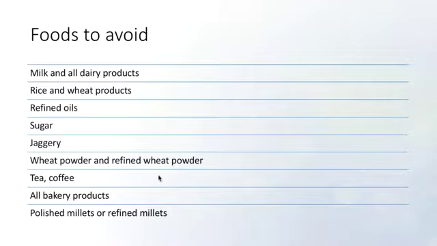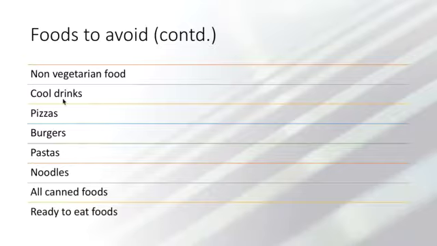Wheat powder and refined wheat powder, tea, coffee, all bakery products, all polished millets or refined millets, non-vegetarian food, cool drinks, pizzas, burgers, pastas, noodles, all canned foods, all ready-made foods, and all ready-to-eat foods.